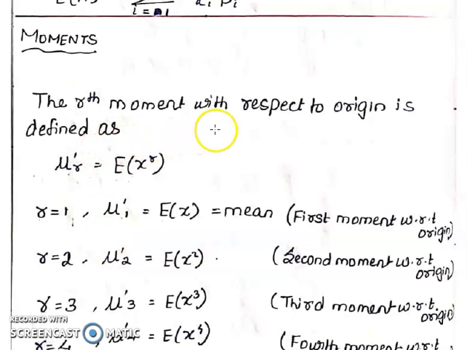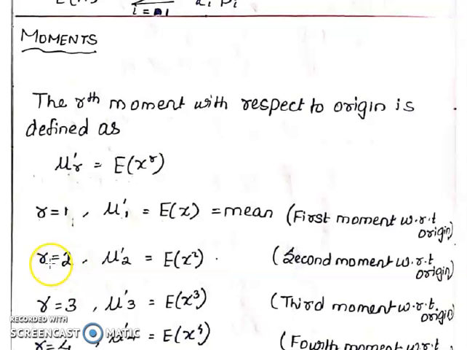The rth moment with respect to origin is denoted by mu dash r, which is equal to the expectation E of x power r. E denotes expectation. Suppose r equal to 1, then mu dash 1 equal to E of x power 1, that is E of x, which is equal to the mean. That is the first moment with respect to origin.